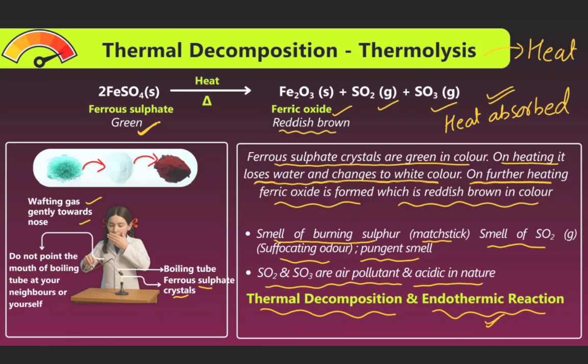When heated, it decomposes into three parts: ferric oxide as a solid, sulfur dioxide gas, and SO3 gas. Ferric oxide is reddish brown. So ferrous sulfate changes into ferric oxide, and the color changes from green to reddish brown. We can see this in the figure.